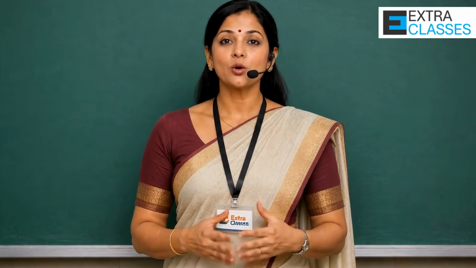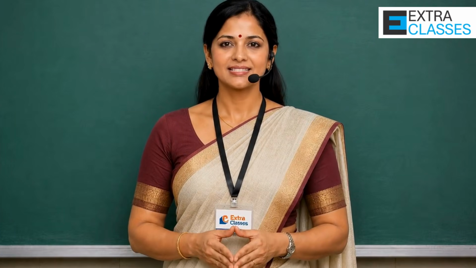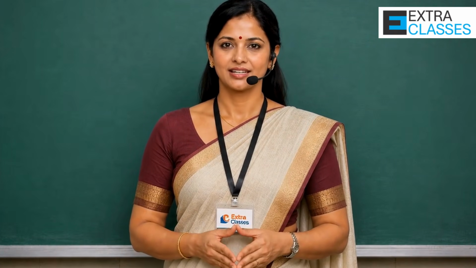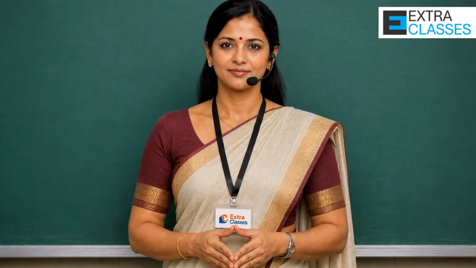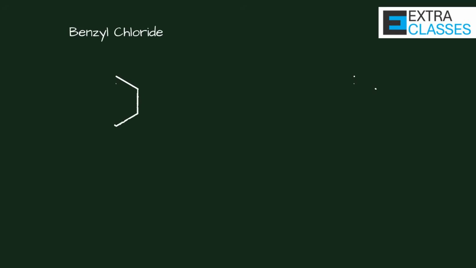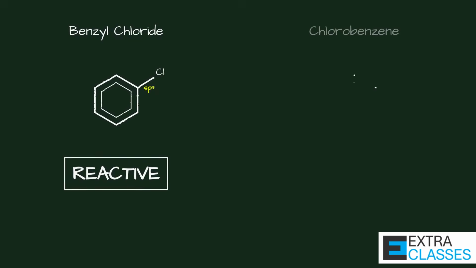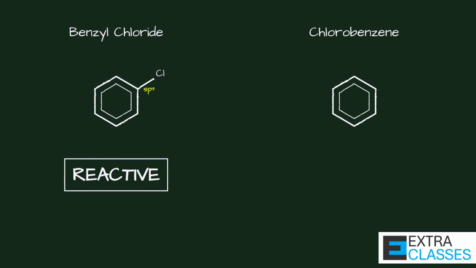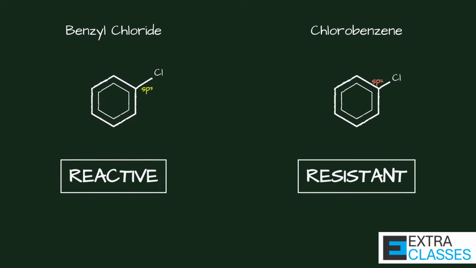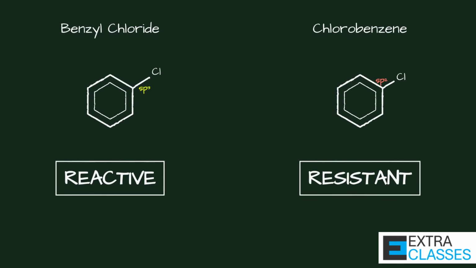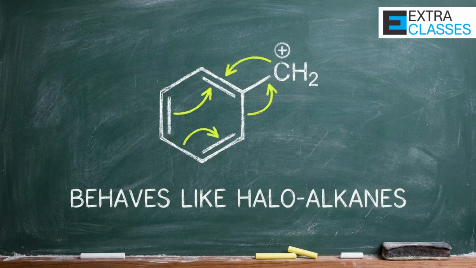Now this is a very common and dangerous trap. Students often confuse benzylic halides with halogenes. Let me clarify. In benzylic halides, the halogen is attached to an sp3 carbon that is next to a benzene ring. For example, benzyl chloride. It is not attached directly to the benzene ring. It is attached to a carbon adjacent to the ring. That carbon is sp3 hybridized.